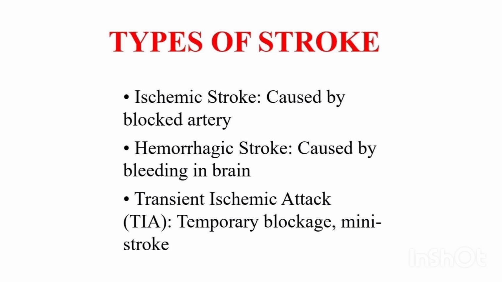2. Hemorrhagic stroke. Hemorrhagic stroke occurs when a blood vessel in the brain ruptures, causing bleeding into the surrounding tissue. This can lead to damage to brain cells and tissue, as well as increased pressure within the skull.